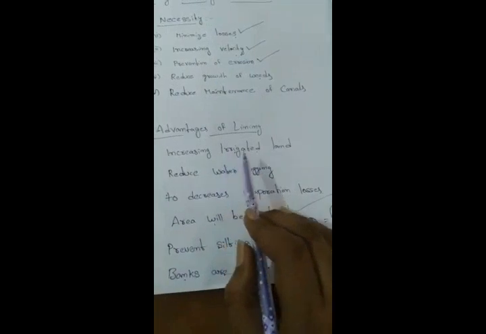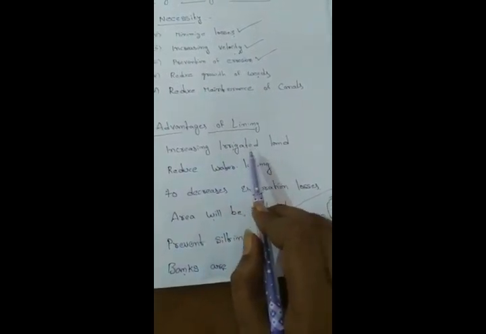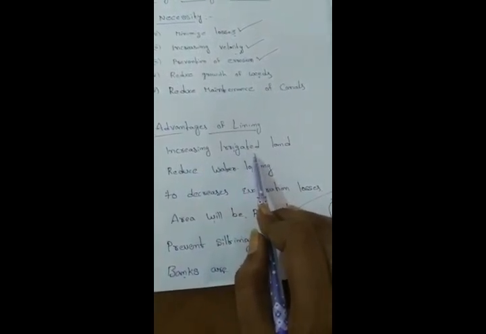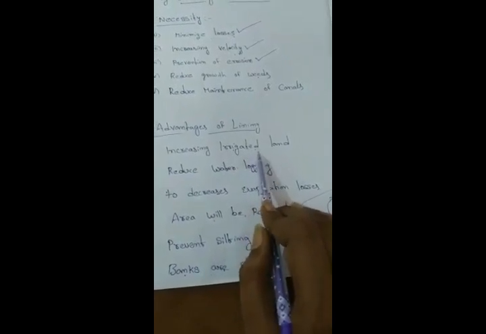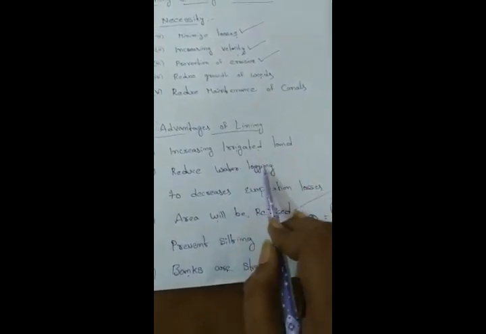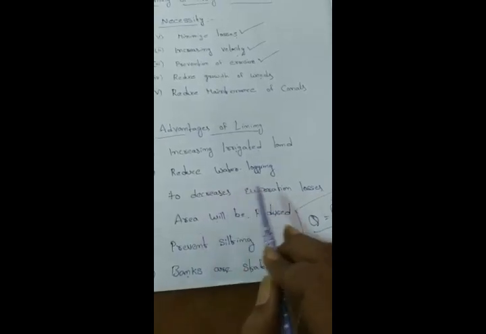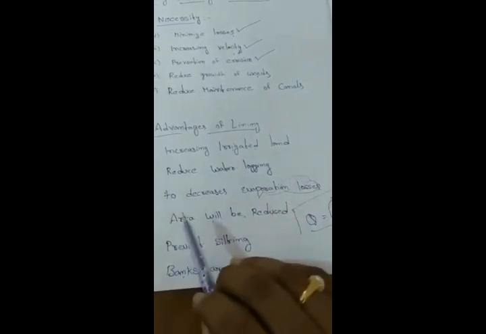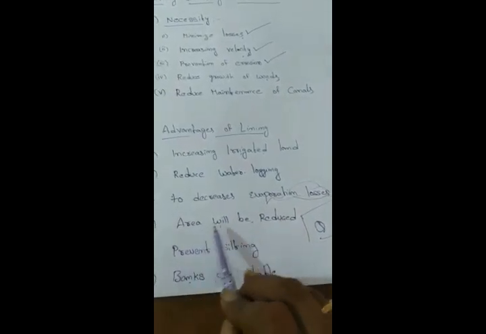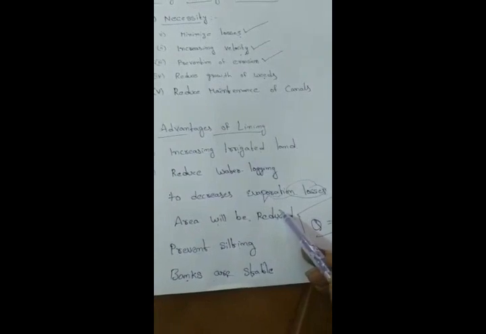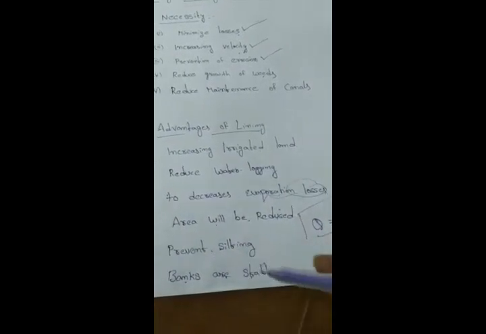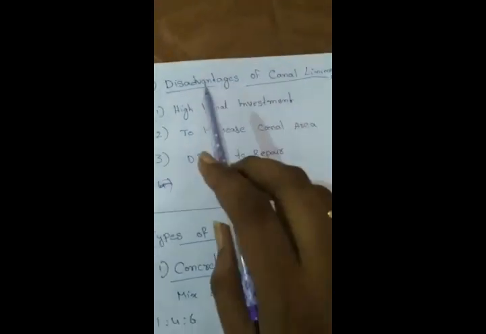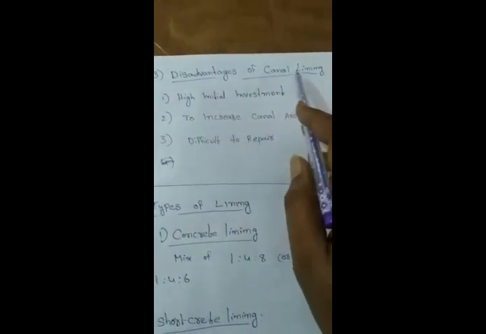Here, irrigation facilities are provided for more land, and the waterlogged area will be reduced. At the same time, the remaining losses, that is, evaporation losses, will be reduced. The cross-sectional area of the canal will also be reduced. There is no silting problem and the canal banks are stable. So here we discussed the advantages of lining.